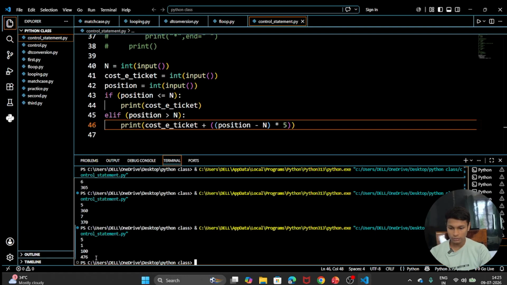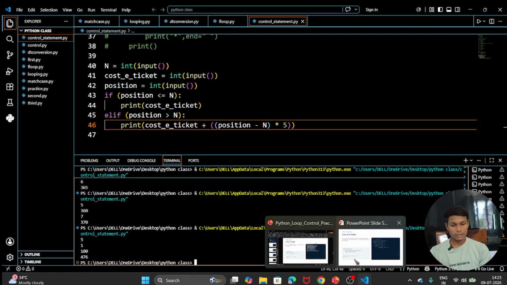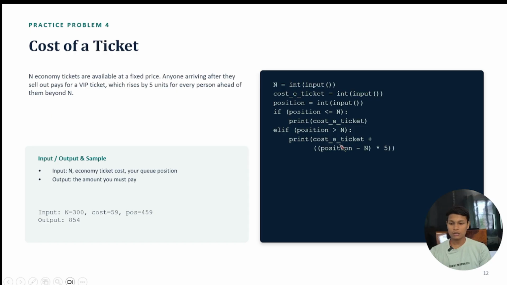Minus 100, we are going to subtract 100 rupees, which means 376 rupees extra we are going to take from the viewer, because they are going to watch the movie. That's why we call them a viewer. So the thing was like that. I think you understand this question.